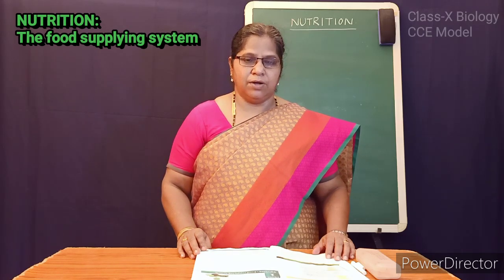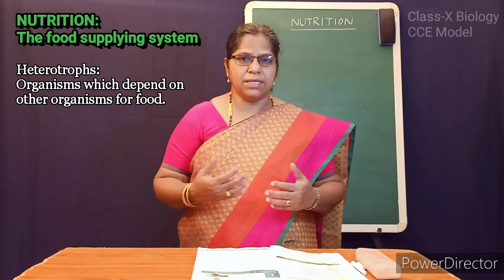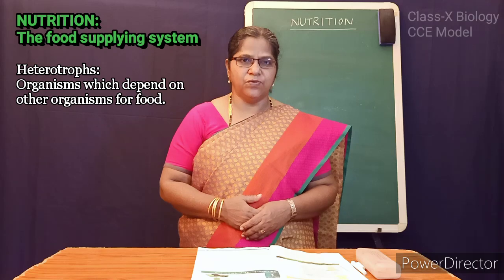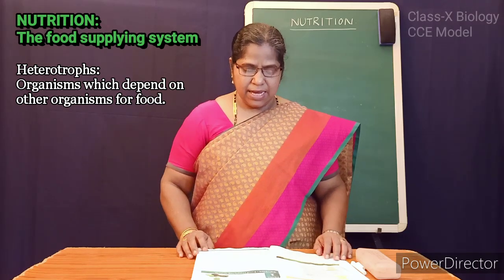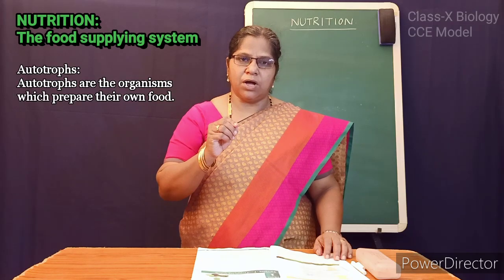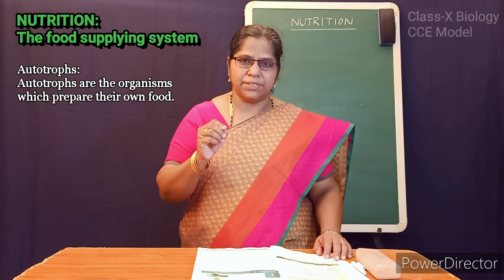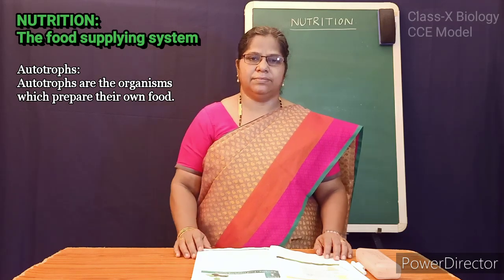What are heterotrophs? The organisms which depend on the other organisms for food. They are called heterotrophs. And what are autotrophs? Autotrophs are the organisms which prepare their own food.